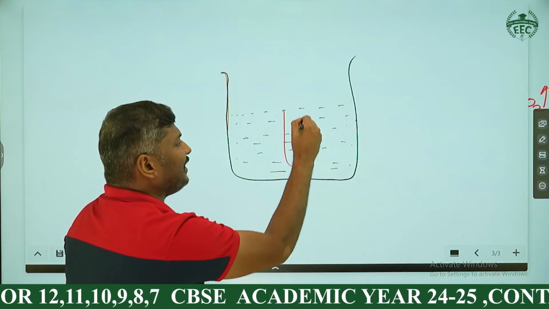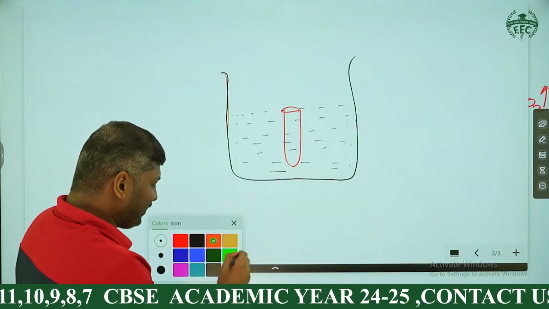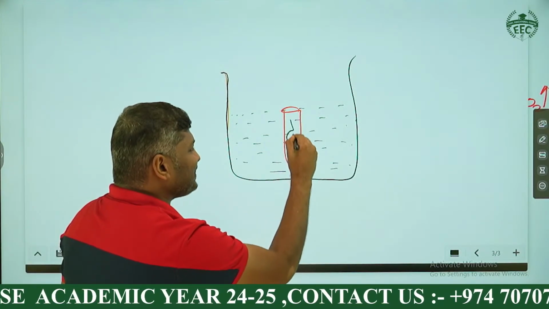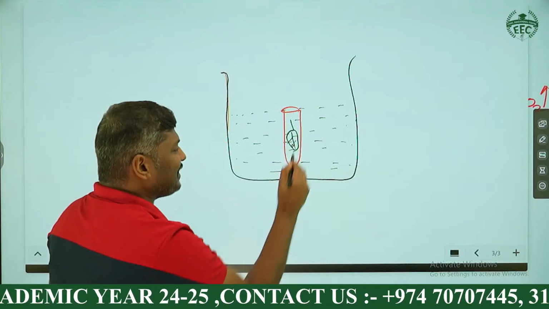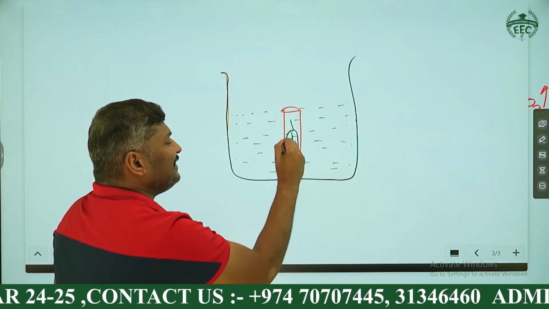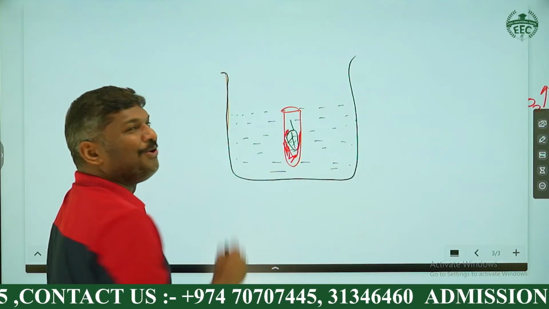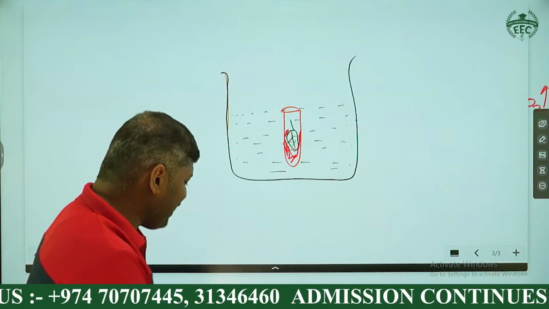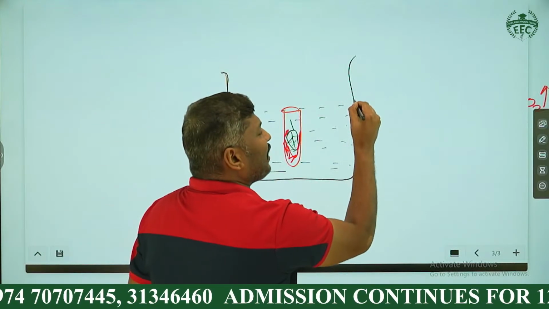In the test tube, I'm putting a green colored leaf, you know that. All of you listen, a green colored leaf here you can see, and what is filled inside, my dear student, that is more important. And this is what we call what? The alcohol. Most of the students are confused about where is alcohol, where is water, it's always a confusing one. So we can label one by one.